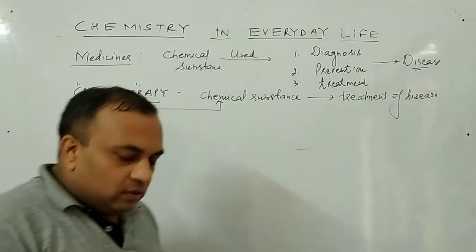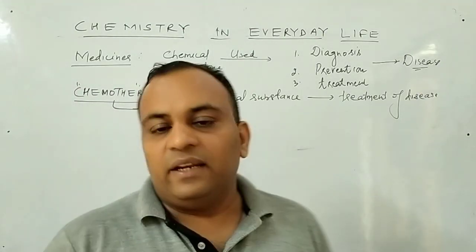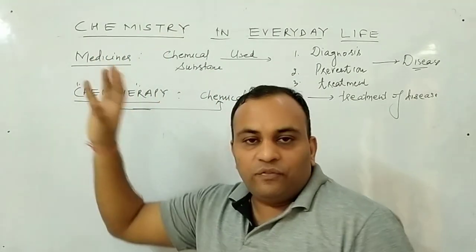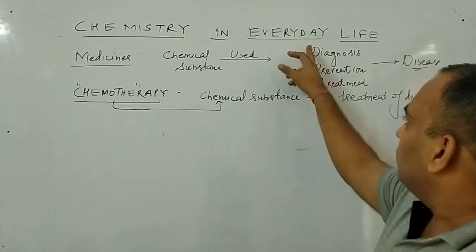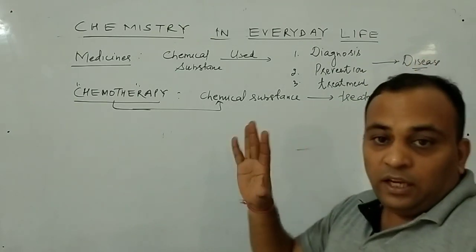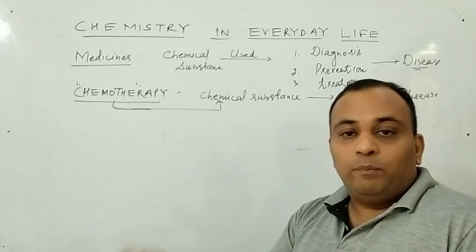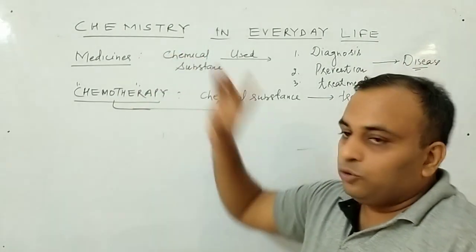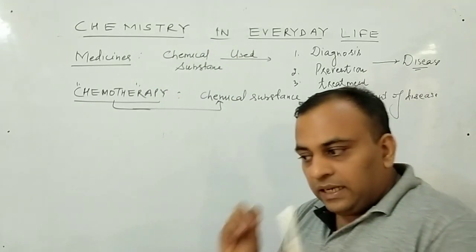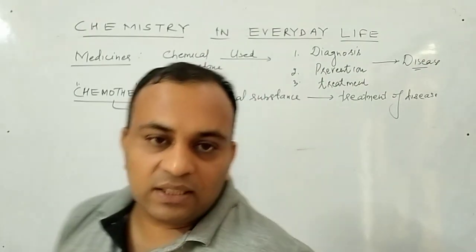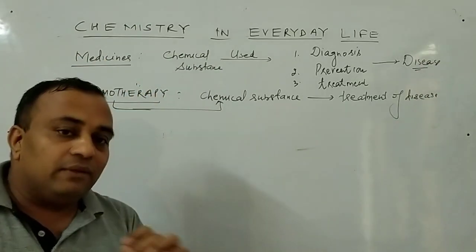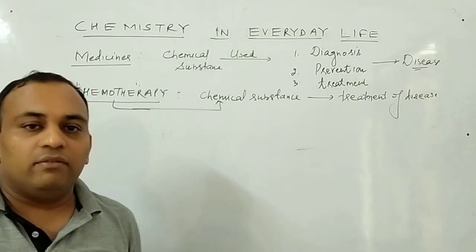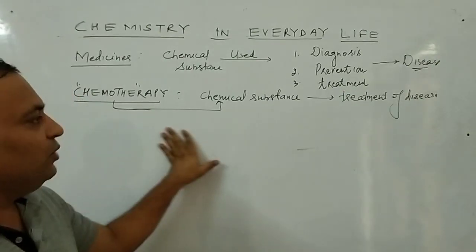So before I come to the actual part, I'll again repeat that I started from drugs. The drug is any chemical substance that will be used for diagnosis, prevention and treatment of disease. If the drug has a positive effect, then this is said to be the medicine. Clear? According to definition, both are the same, but there is one little difference. The medicine does not have any negative effect, while a drug may have a negative effect. So chemotherapy is clear to all of you.